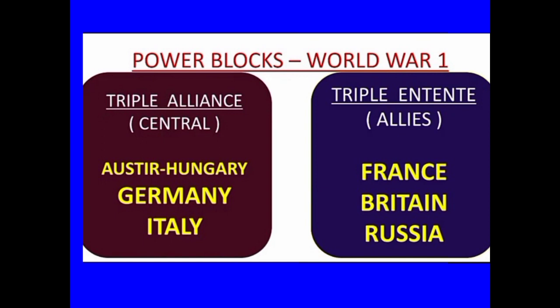Power blocs. The second fact about the world during this period is the division of the world into nation states and the grouping of these nations into power blocs and the degeneration of these alliances into war camps. You have read in earlier classes about the emergence of nationalism and movements for nation states in the 19th century.